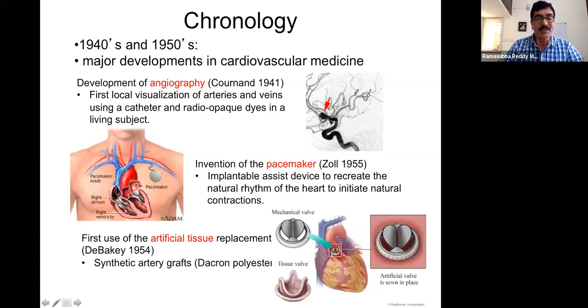Sometimes it may be supplied near the SA node, or maybe the regular pacemaker position, or maybe at the AV node, or maybe the left ventricle or right ventricle, or wherever that is needed. So it is done. So that's another instrument we come across. And of course, I didn't mention it here, but it may come as a diagram.